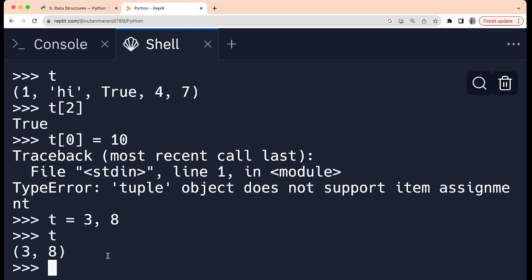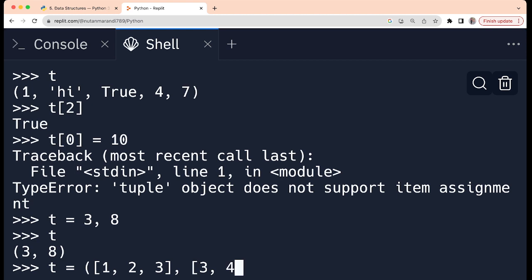So I hope it is clear that inside a complete tuple, inside a complete package, you cannot change anything, but otherwise the references you can change. It was referring to some other tuple object, and now it is pointing to something else. So that is possible. Now one more thing, let us see if I have an element of the tuple as a mutable object, like a list 1 2 3, and whether this list can be changed or not, right? So let us see that.